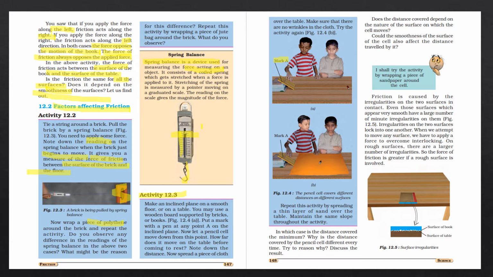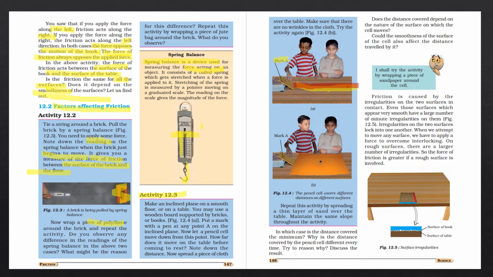Now we put a mark with a pen at point A, and on the inclined plane at that mark, we use a pencil cell and see how far it moves on the table.